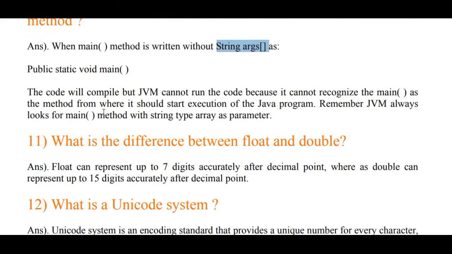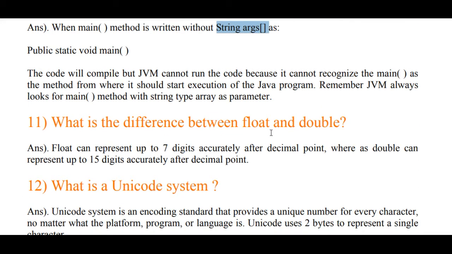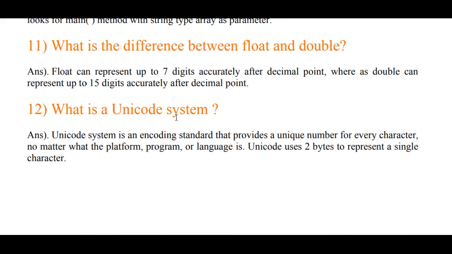Okay, next, what is the difference between float and double? Float can represent up to 7 digits accurately after decimal point, whereas double can represent up to 15 digits accurately after decimal point. What is a Unicode system? Unicode system is an encoding standard that provides a unique number for every character, no matter what the platform, program or language is. Unicode uses 2 bytes to represent a single character.